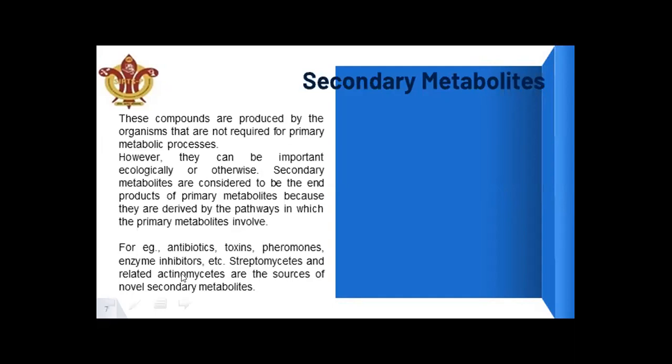Secondary metabolites are examples like the different compounds produced in plants and animals, like cholesterol. I have already given the examples. Whereas primary metabolite examples are carbohydrates and a number of other substances which are used as energy and used for the development phase. And secondary metabolites are the end products of primary metabolism.